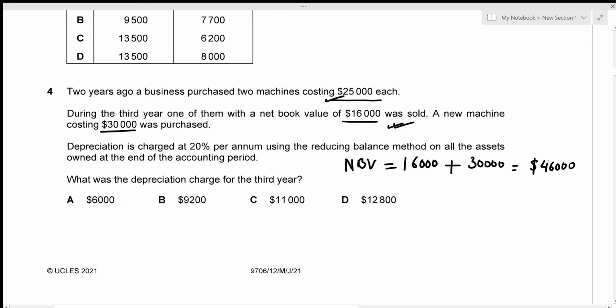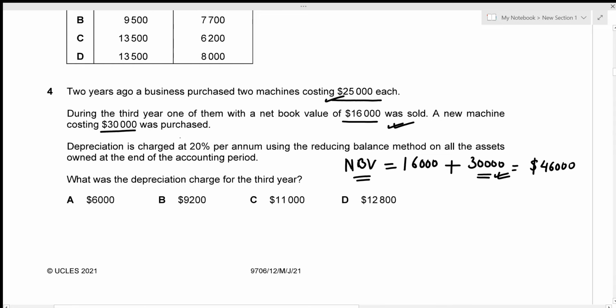All right. Then the depreciation is charged at 20% per annum. You might have a little bit of confusion here because I wrote net book value, but I also added the cost. But this cost is of the first year, because we're only purchasing the machine costing 30,000 in the third year. So whenever we're purchasing a new machinery, the cost automatically becomes the net book value because we do not have any accumulated depreciation. The accumulated depreciation is going to be 0, which means that the cost will be equal to the net book value. That's why this is actually correct.